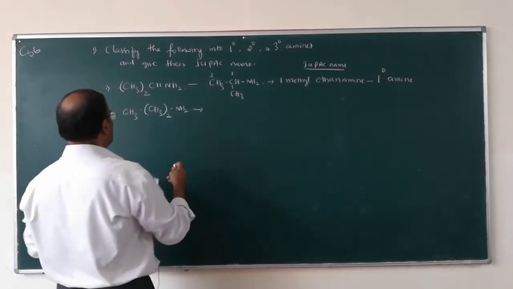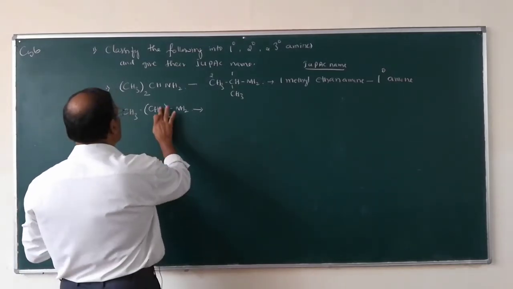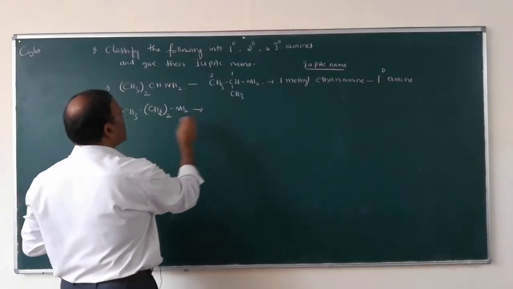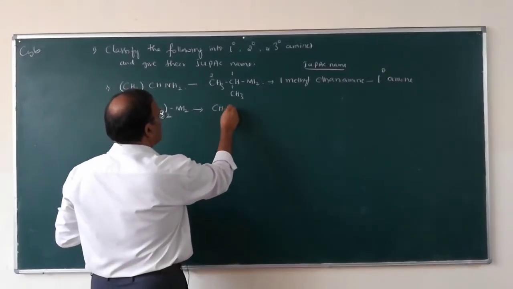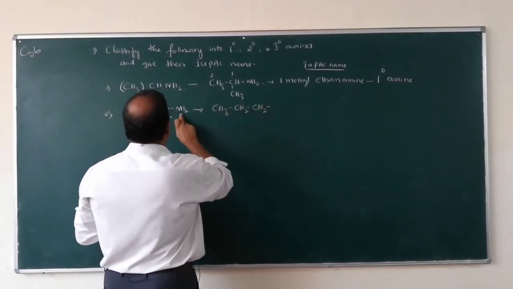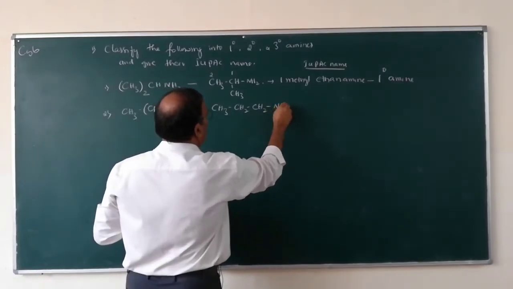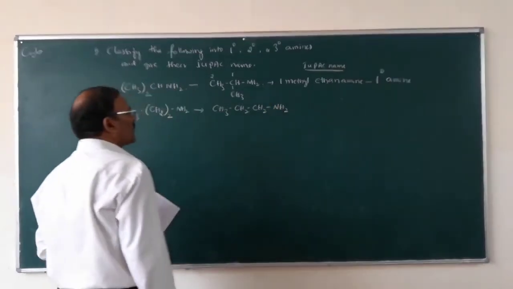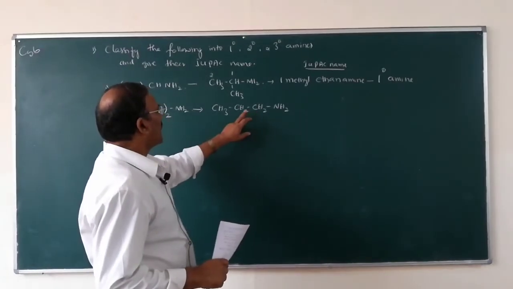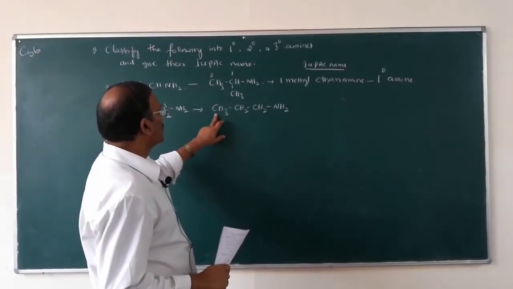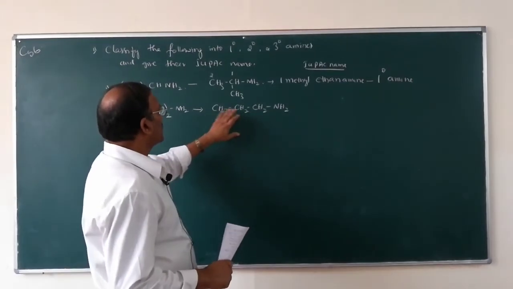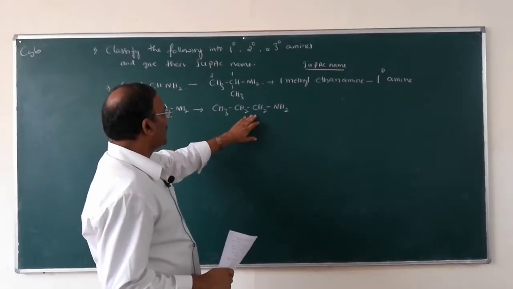You have to write it like CH3, CH2, CH2, NH2. So what is the name of this compound? Here it is 1, 2, 3. How many carbon atoms are there? 3 carbon atoms. Therefore it is propane.